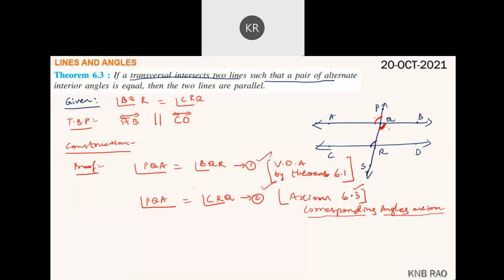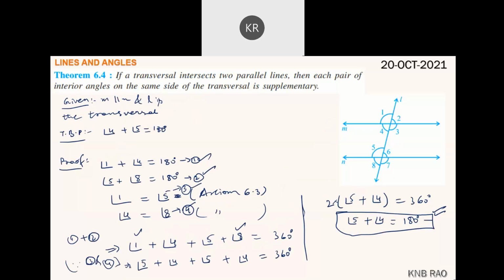Two things equal to the same thing are equal to each other. Now angle BQR equals angle CRQ. What is to be proved has come. Understood? Simple it is. Now theorem 6.3 and theorem 6.4 we have proved.